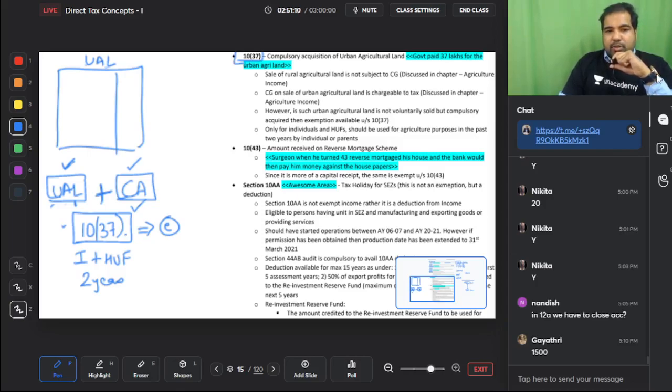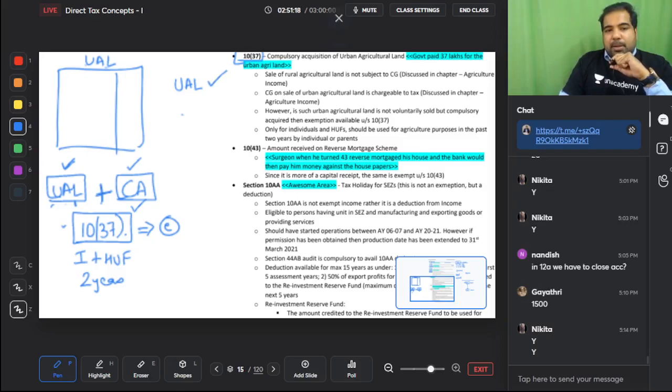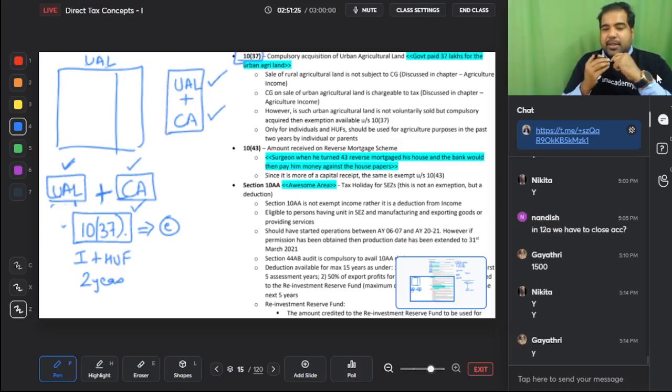I hope this is understood, guys. Very important one. Again, I am repeating, guys, is sale of urban agriculture land taxable? Yes. Is compulsory acquisition of any asset taxable? Yes. But if both of them come together, is there an exemption? Yes, there is an exemption under section 10(37). This is what we are talking about. Guys, his urban agriculture land got bought over for 37 lakhs. He did not want to sell it, but still he had to sell it. We'll see more on compulsory acquisition ahead.